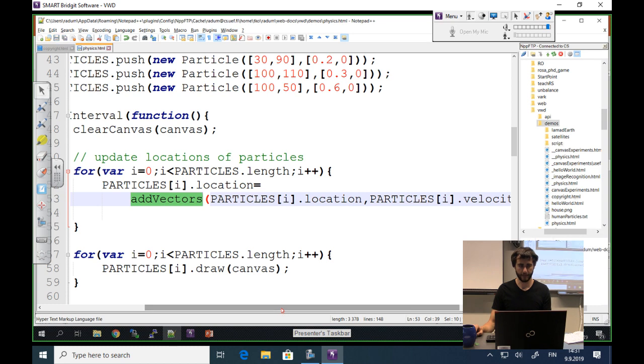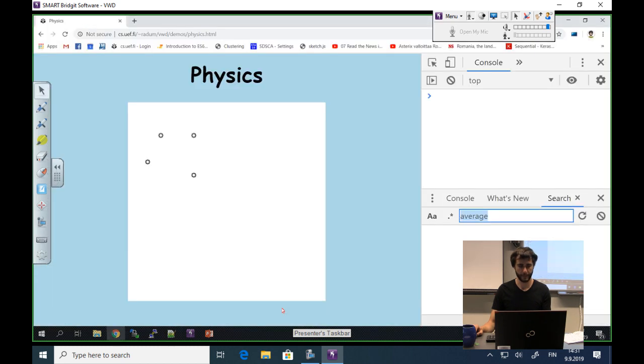I'm saving the file, refreshing the page, and your guess was right. They are moving to the right. One of them is actually overtaking another one, so quite interesting effect there. And your answer to the other question that they are going at different paces is also correct. So good job.